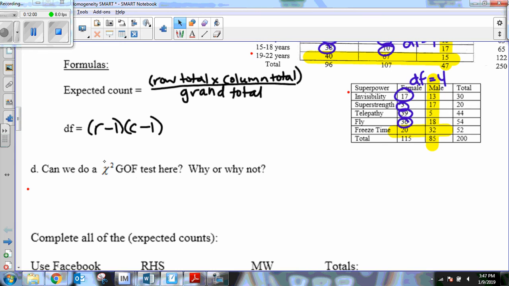Last but not least, you've probably heard me say we're not doing a goodness of fit. So how come we can't use a goodness of fit here? Well, a goodness of fit, if you remember, there's always a claim distribution. Either the categories are all the same, or there's a specific percentage for the categories, or whatever, but there's a claim for a specific amount of categories. In this case, we don't have that. We're comparing 2 samples.